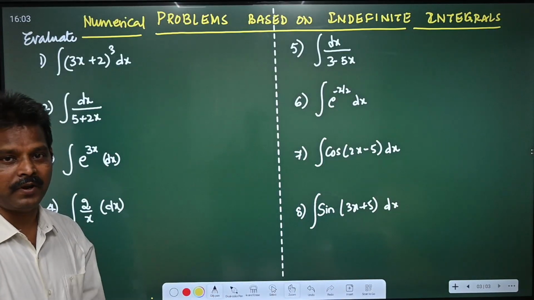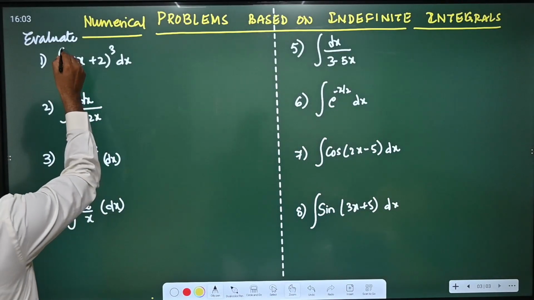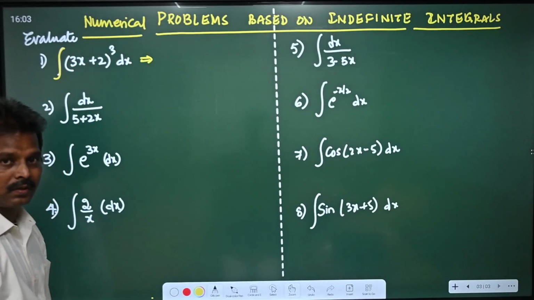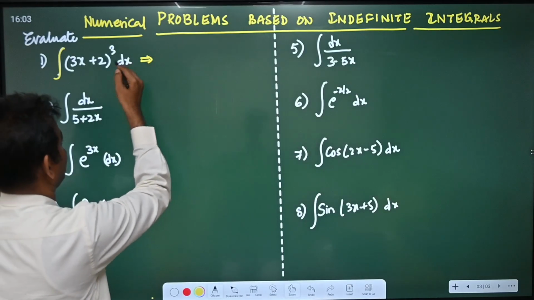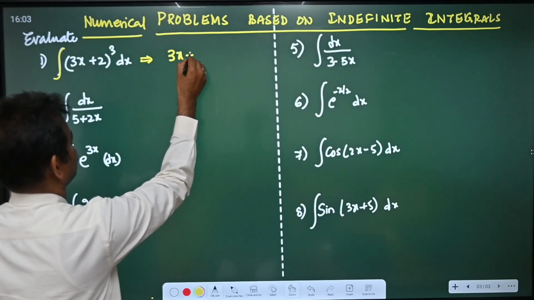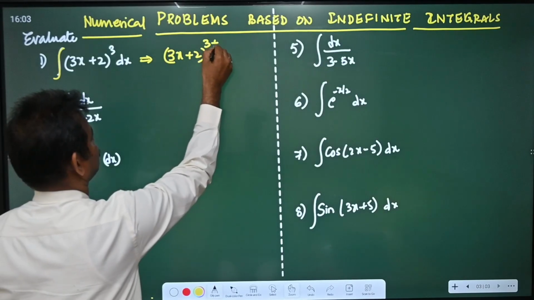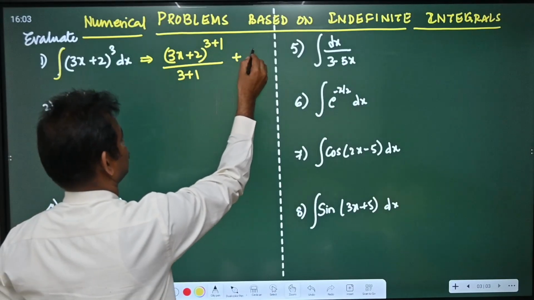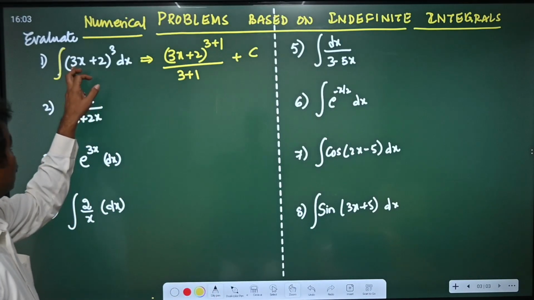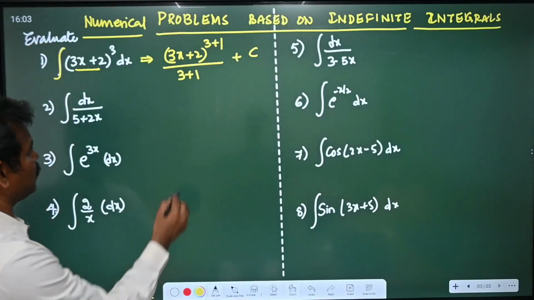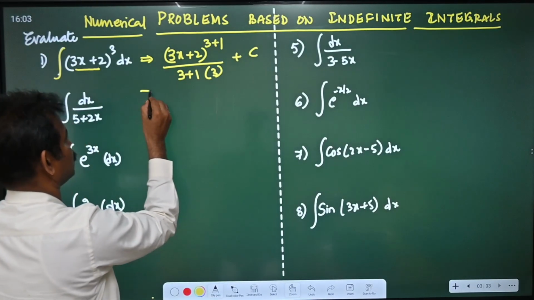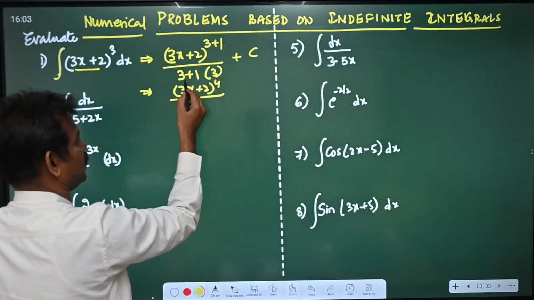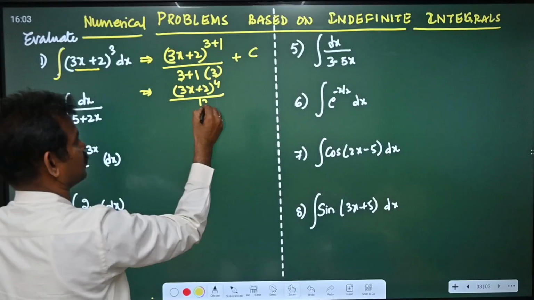Based on these indefinite integrals. First one, integral of (3x+2) whole cube. By using that first formula, this can be written as (3x+2), the power increases by 1 and the denominator will be the new power, plus c. But here, students, the differentiation of 3x+2 will be 3. So the answer will be (3x+2) whole power 4 by 3 times 4, so 12,